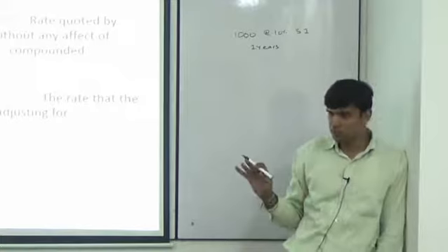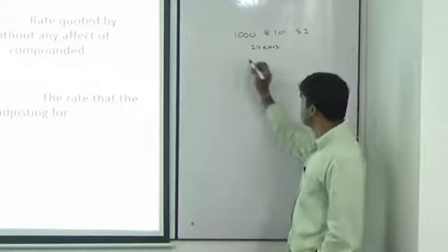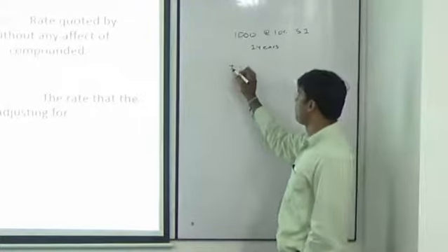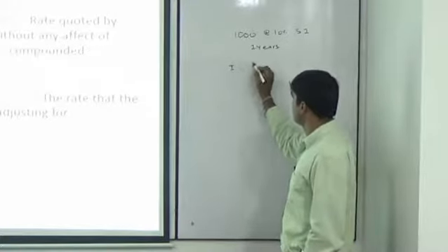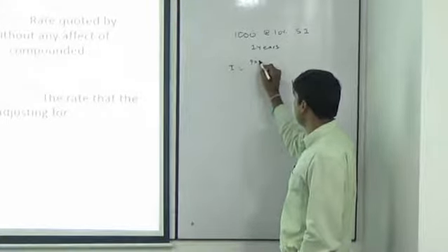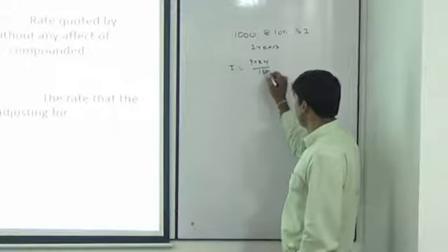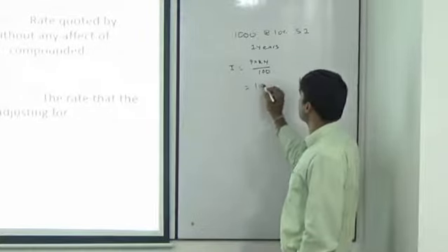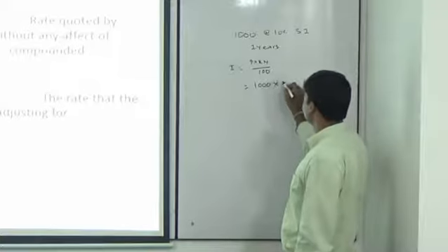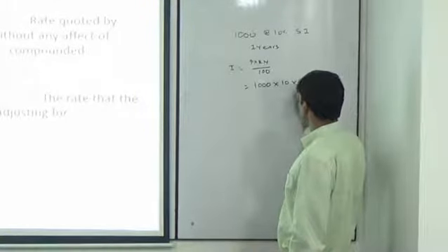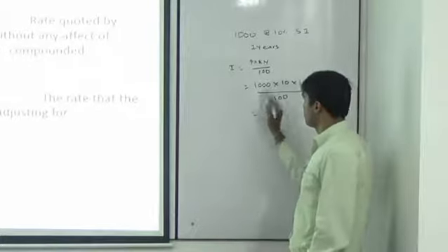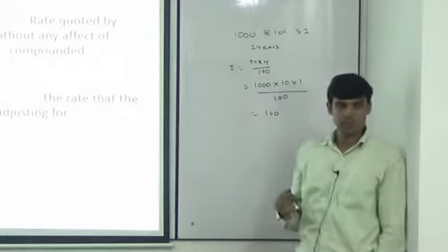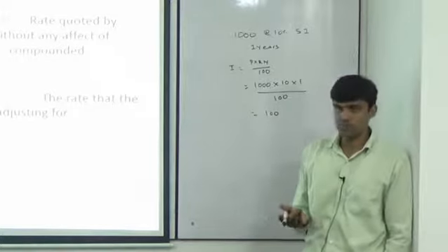Fairly understandable, simple, right? No problem. So कैसे अपना पुराना equation, I is equal to PRN by 100, I believe. सही है ना? So what is my principal? 1000 into rate of return is 10 into period is 1 divided by 100. Yeah, it gives me 100. So it is 1000 plus 100 becomes 1100.